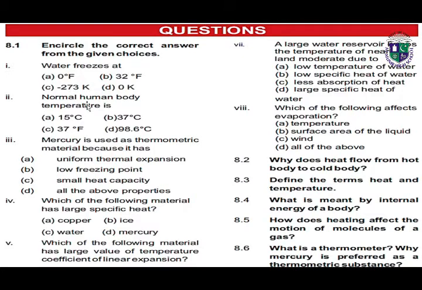Part 2, normal human body temperature is. 4 options are given and we have to select the correct option. Correct option is part C, 37 degree Fahrenheit. Third MCQ, mercury is used as thermometric material because it has. The correct answer of part 3 is D, all the above properties.